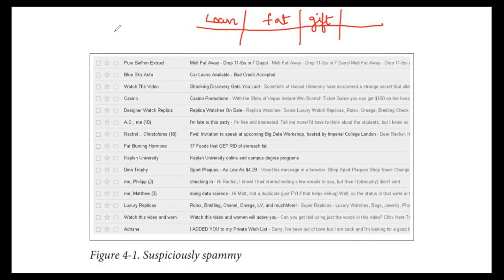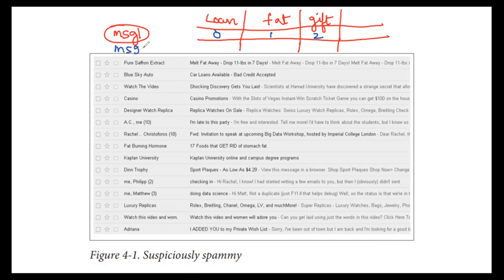Then here we will have a message or email, so maybe message 1 or email 1, email 2, like that. For each of these, we will be tabulating it like this. So in email 1, how many times is the word loan appearing? If this word appears, we indicate how many times it is appearing. If the word is not appearing, we write 0. If it is appearing, we write 1. If it is appearing 2 times, we write 2.